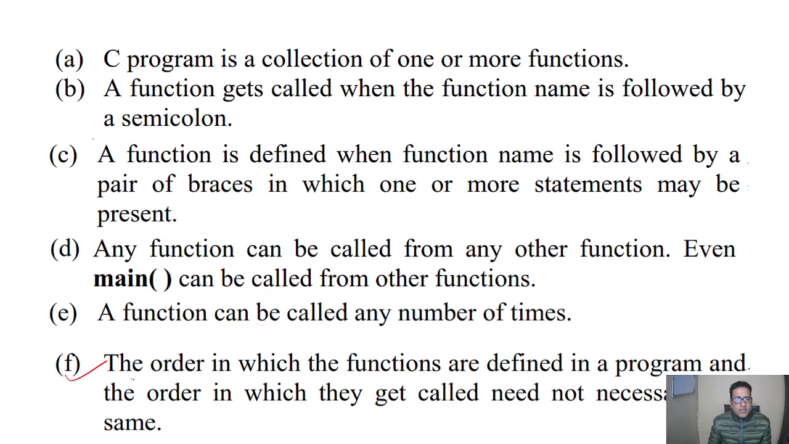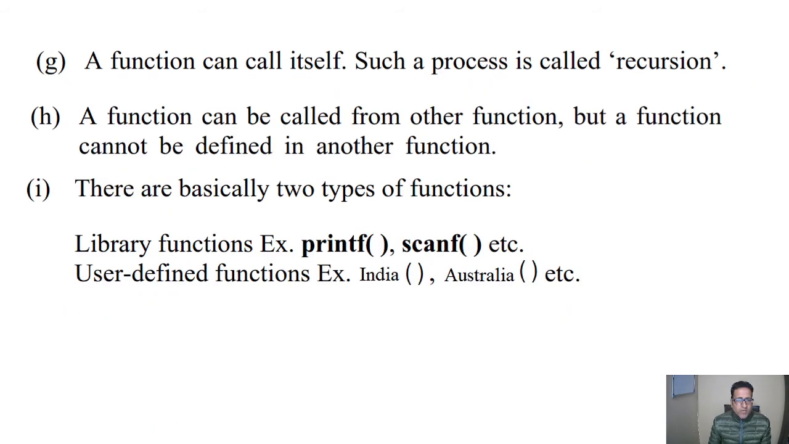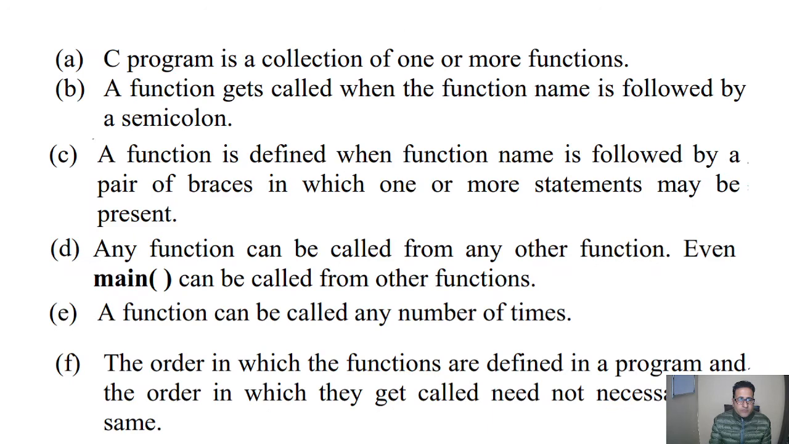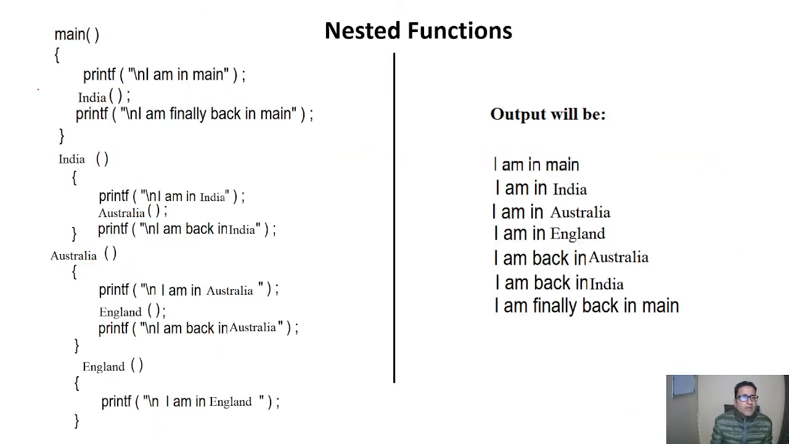Next point is that the order in which the functions are defined in a program and the order in which they get called need not necessarily be the same. We can see that in this program the functions are defined like this: firstly India is called, here we have defined India. Australia is called, we have Australia. England is called here, then we have England. But it is not necessary to define them in this sequence.